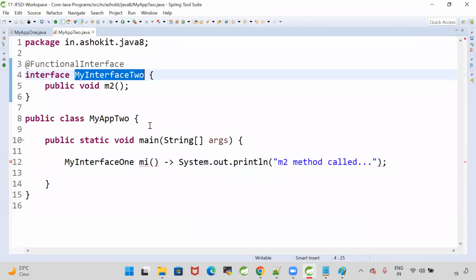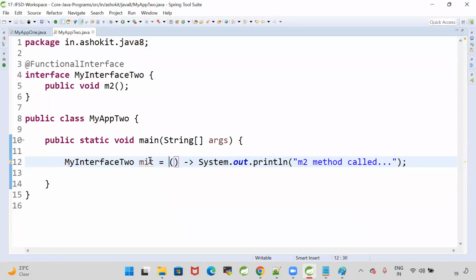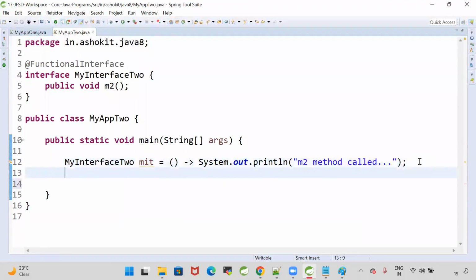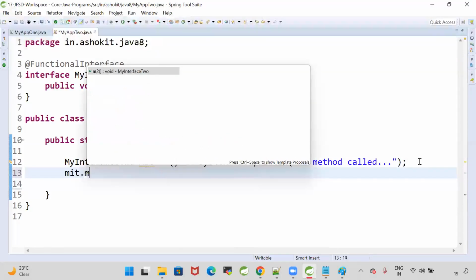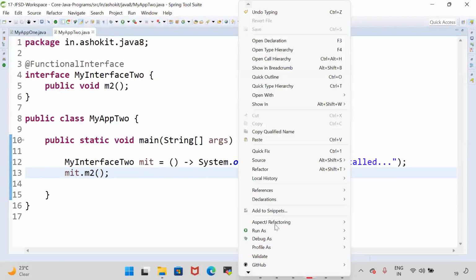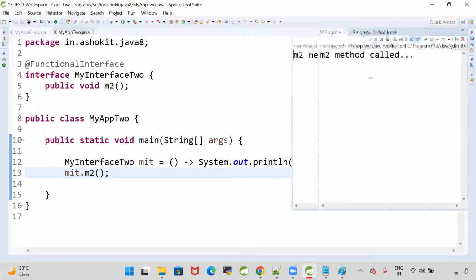MyInterface2 mi = the lambda. Whatever lambda I have written, I stored into a variable which belongs to the functional interface. Once you store the lambda expression into a reference variable, mi.m2(). Whenever we execute this program, it is going to execute and print m2 method called.